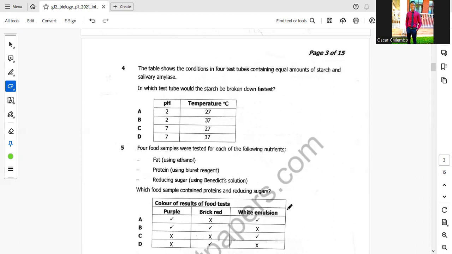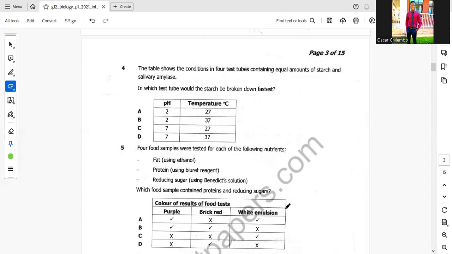As you go from 0 to 14, you are going into the alkalinity solution. So the lower the pH, the higher the acidity it is. Here we are saying that 7 pH shows that it is in an alkaline condition. So for saliva amylase, this is the best pH.